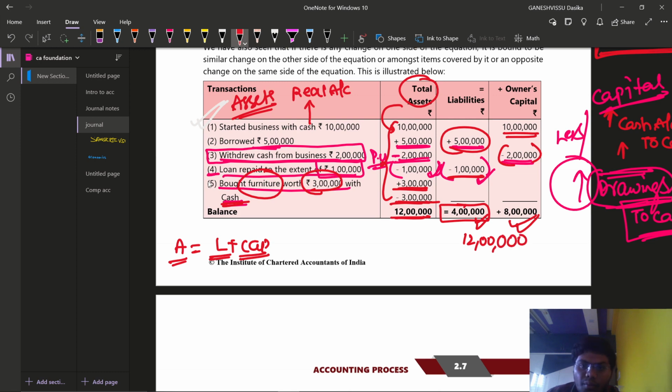Then the assets amount which we are having is what? 10 lakhs plus 5 lakhs, 15 lakhs, minus 2 lakhs, 13 lakhs, minus 1, 12 lakhs, right? Plus 3 minus 3 is cancelled. So from this only we can say that it is 12 lakh rupees. So assets also balanced. Can I say that this is a balance sheet?